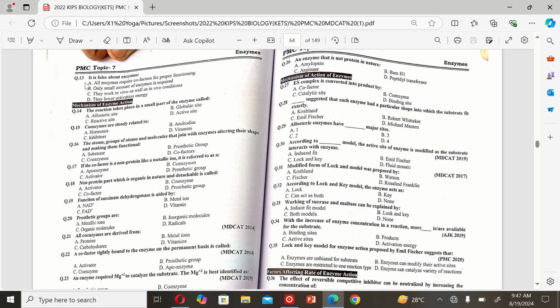The next MCQ is: it is false about enzymes: A. all enzymes require a cofactor for proper functioning, B. only a small amount of enzyme is required, C. they work in vivo as well as in vitro conditions, and D. they lower activation energy. So the correct option is A.